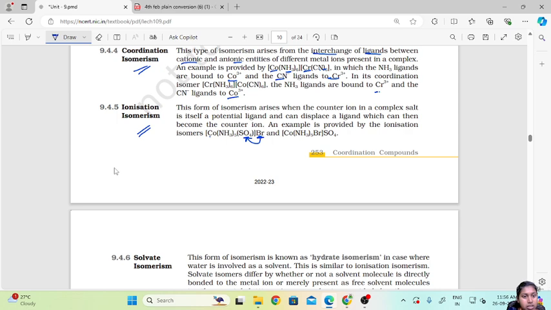You can see [Co(NH3)5SO4]Br, but Br is stronger, so it replaces SO4. It becomes [Co(NH3)5Br]SO4. Okay, so this is an ionization isomerism.